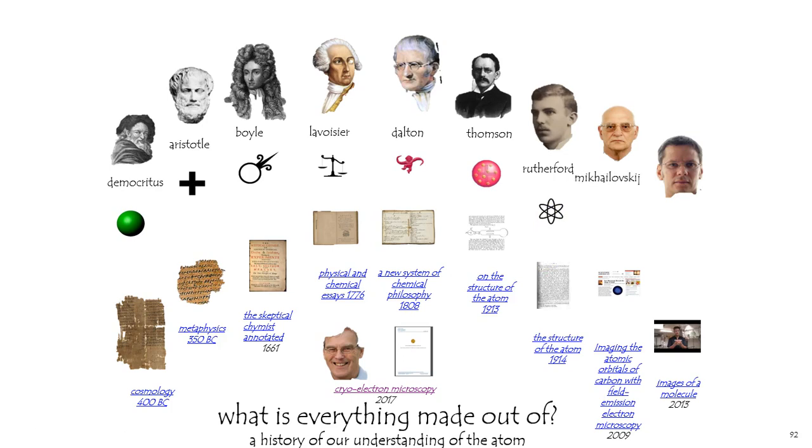Many people started getting images of the atoms during the late 1900s, including Mikhailovsky, who showed evidence for orbitals, atomic orbitals, in this case an s orbital, shown here.